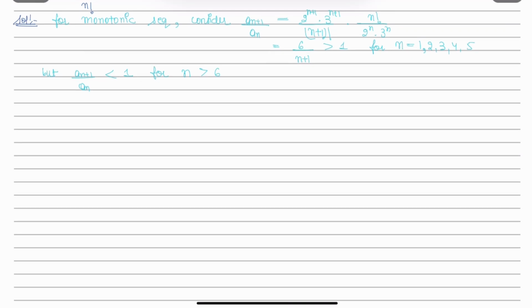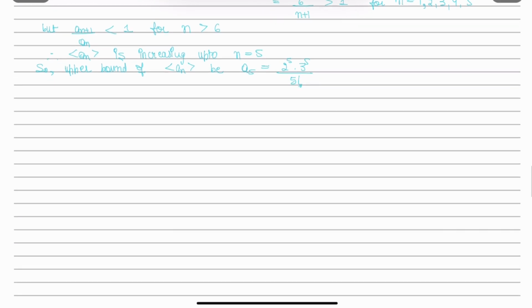So here what we can say is that this sequence a(n) is increasing, but only up to n equals to 5 terms only. So the upper bound of the sequence a(n) will be the fifth term, which is 2 to the power 5, 3 to the power 5, whole divided by 5 factorial.